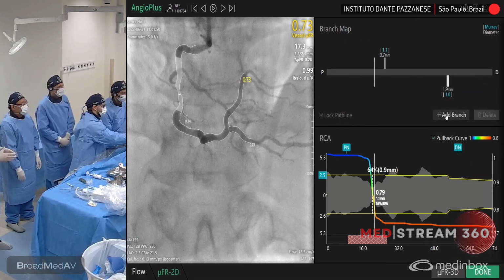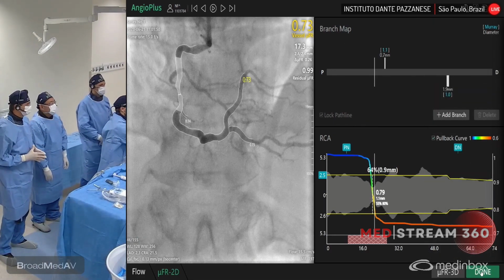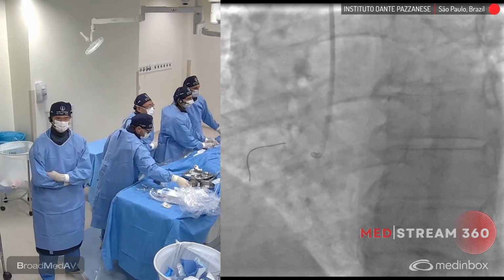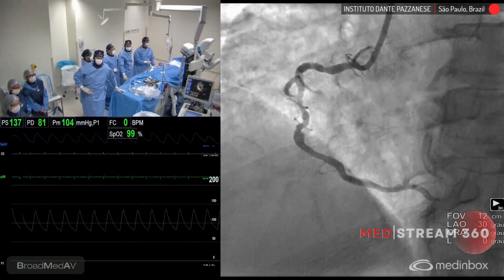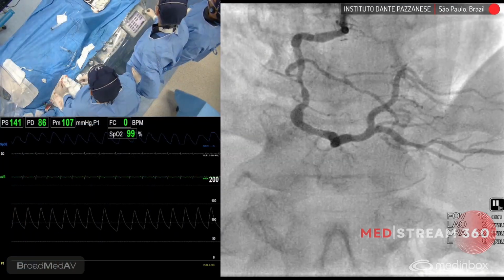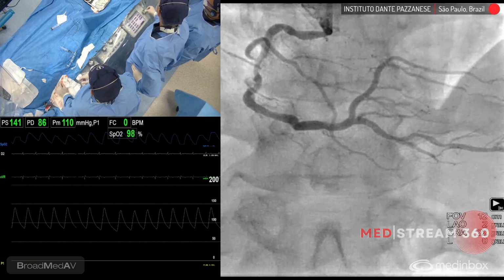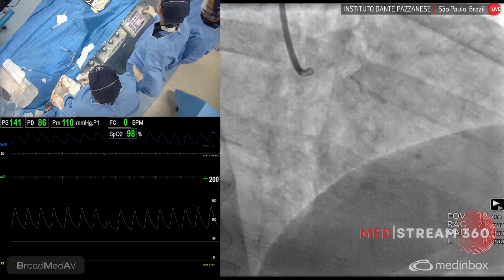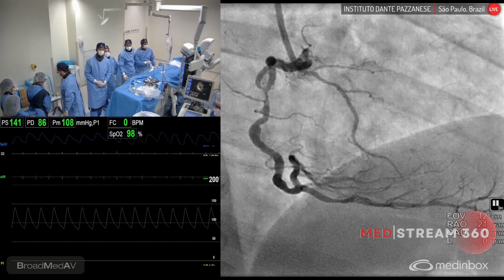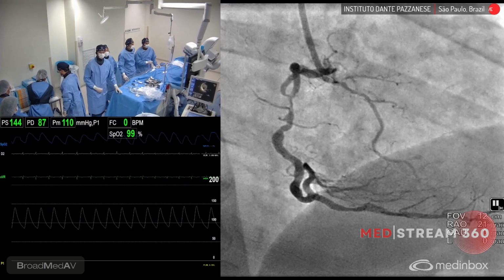It's to treat the RCA. So now we're planning to go with the RCA. Here Rodolfo is advancing the wire. The guiding catheter is a JR4. You see the lesion here in the mid portion of this RCA. Here's where we did the iFR. And we also did another one that looks even worse here. So it's a large vessel, very distal, very eccentric lesion, as Rodolfo mentioned.